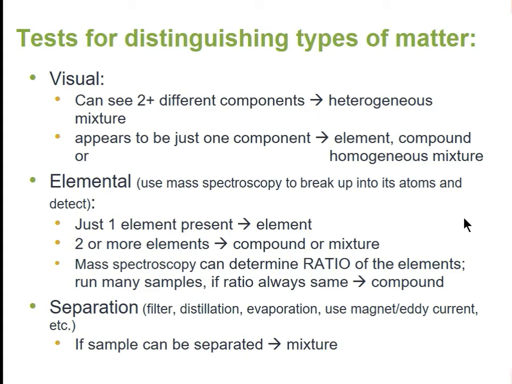I can do some elemental tests. We can use mass spectroscopy. If mass spectroscopy shows that there's only one element in it, then it's an element. But if it shows there is more than one element in it, then I know it's either a compound or a homogeneous mixture. The difference is that a compound will always have the same ratio of the elements. So if I take multiple samples and keep running them, and the ratio of one element to the other is always the same, then it's a compound.